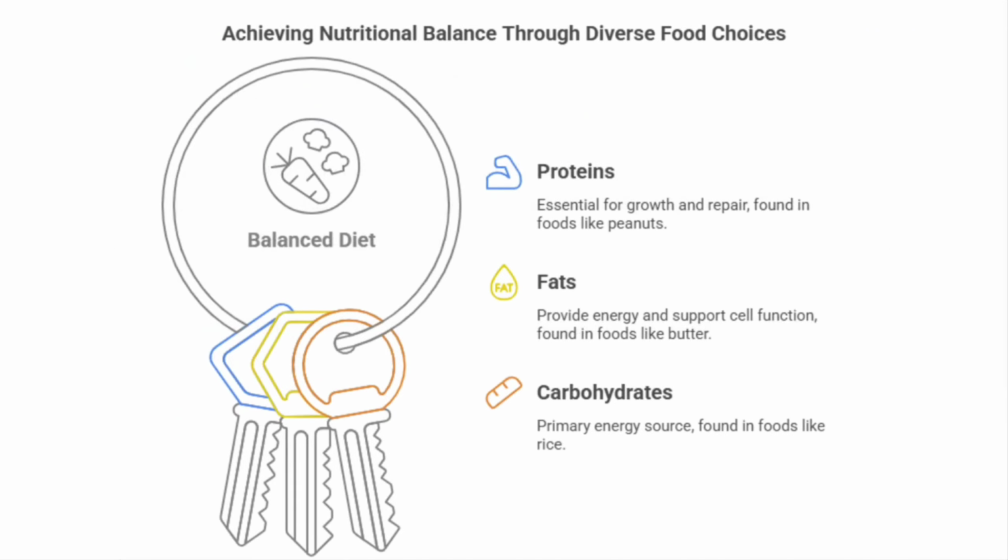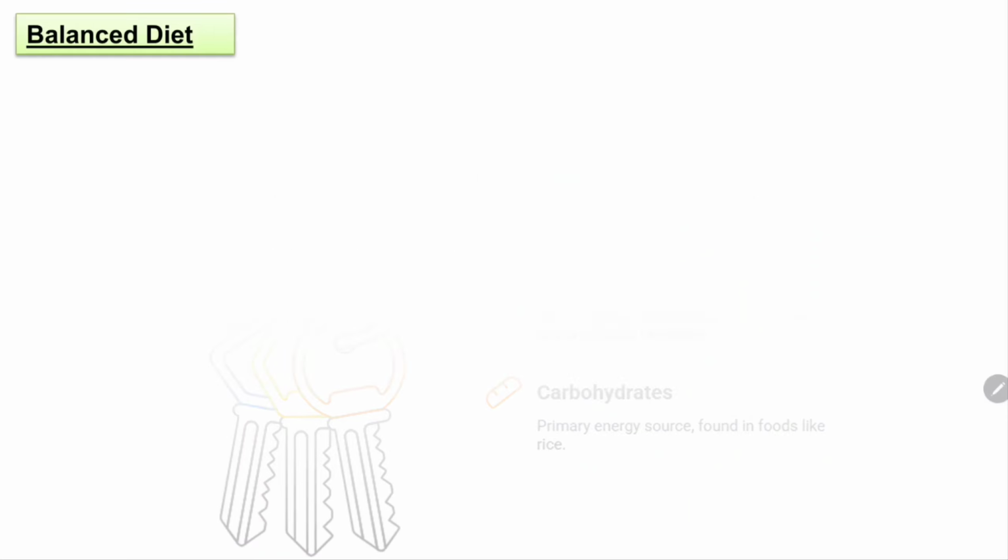So achieving nutritional balance through diverse food choice: protein is essential for growth and repair, found in foods like peanut. Fats provide energy and support cell functions, found in foods like butter. Carbohydrates are the primary energy source, found in foods like rice. I hope these are all clear to you.